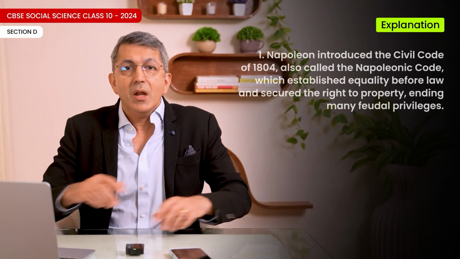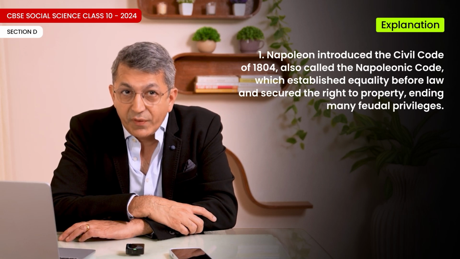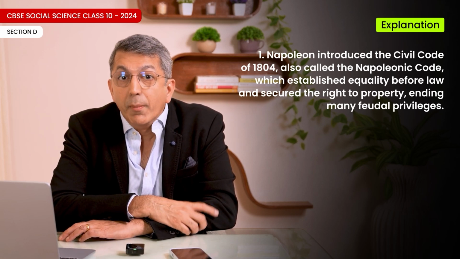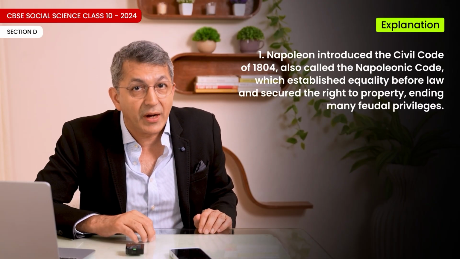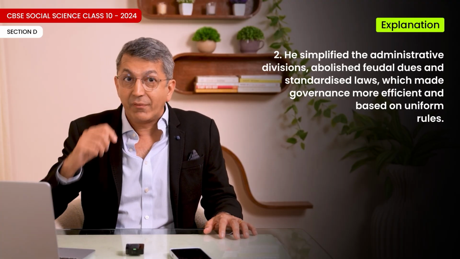Explanation. Napoleon introduced the Civil Code of 1804, also called the Napoleonic Code, which established equality before law and secured the right to property, ending many feudal privileges. He simplified the administrative divisions, abolished feudal dues, and standardized laws which made governance more efficient and based on uniform rules.